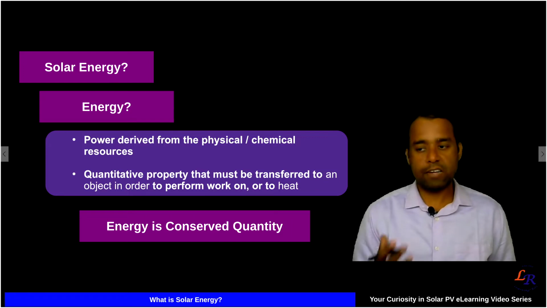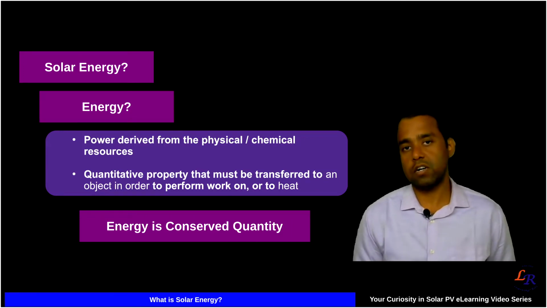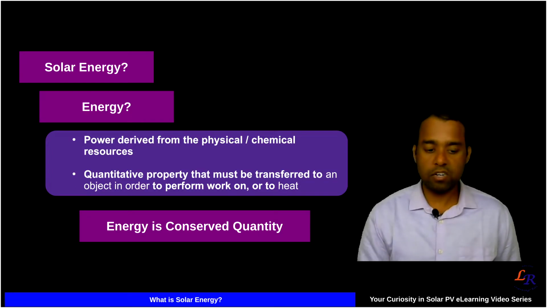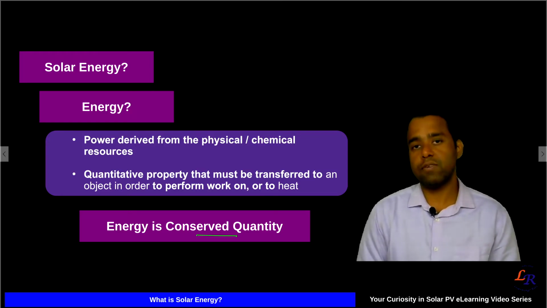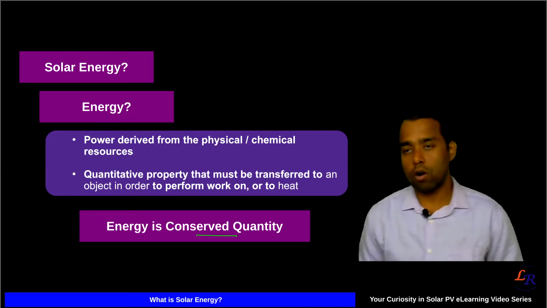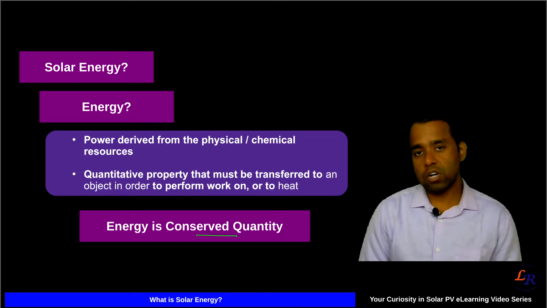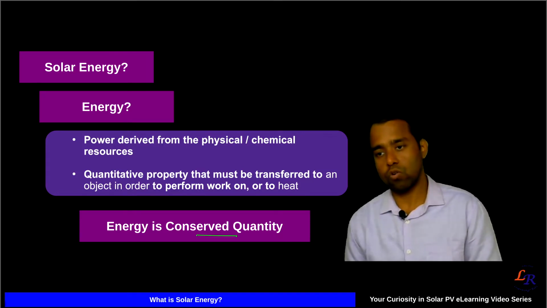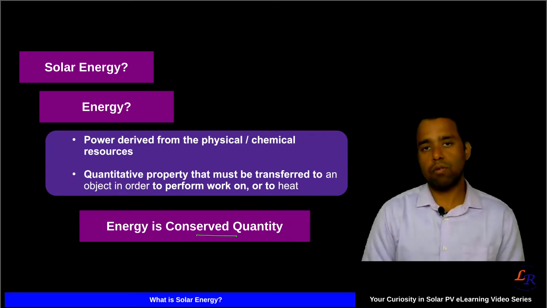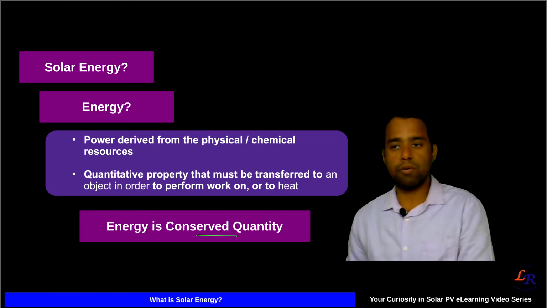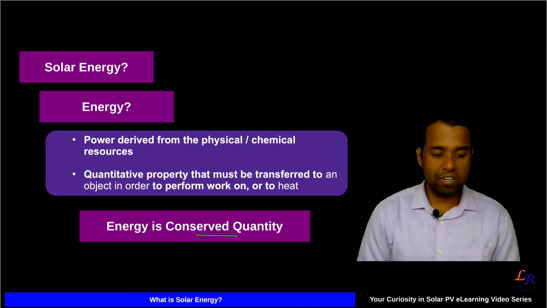And a very important aspect about energy, you should understand that it's a conserved quantity. Conserved quantity, what does it mean? It means that it cannot be created or destroyed. It can be converted from one form to another form. So whatever energy we see is a conversion from one source to another source. And in this process, the work is done by the system or on the system, and it is utilized in the form of heat and other various aspects.